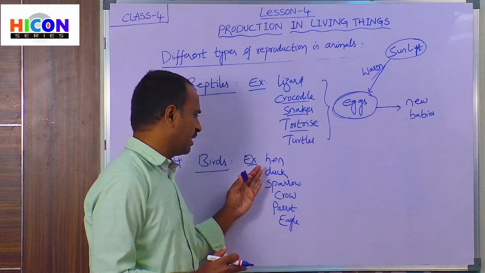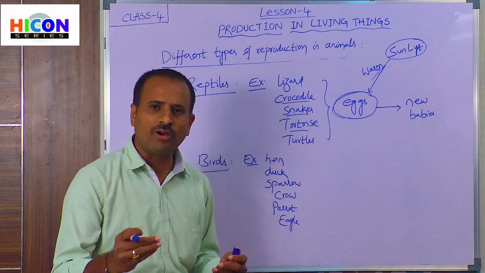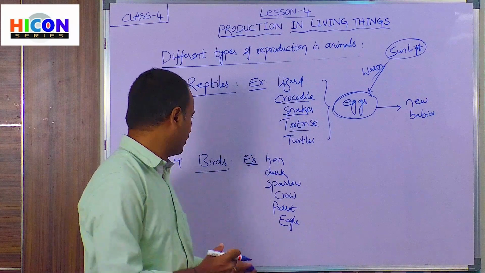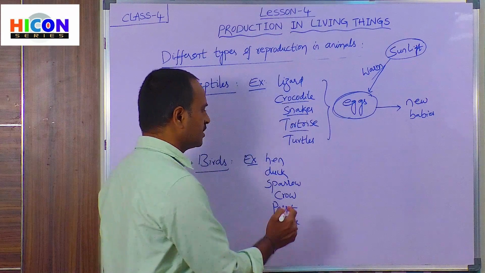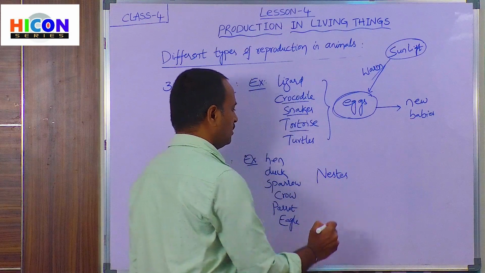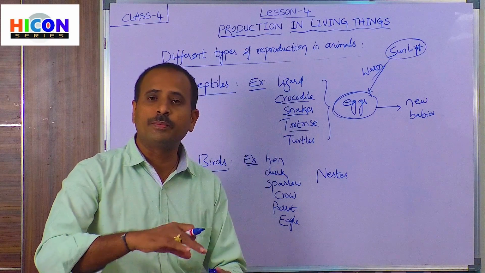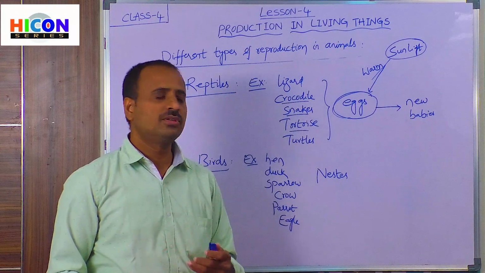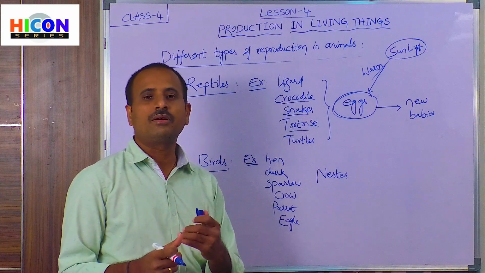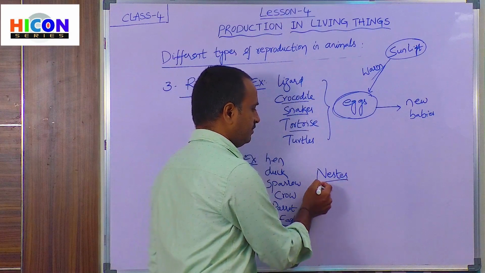These birds also lay eggs first. So where do they lay eggs? Whereas the fish and the frog lay eggs in the water and the reptiles lay eggs on the land, where do the birds lay eggs? These birds lay eggs in the nest. So what is a nest? Generally all the birds make their home on the branches of the trees. How do they make their home? They collect the twigs and leaves of the trees and form a small house. That is called a nest. Generally all the birds will lay eggs in their nest.